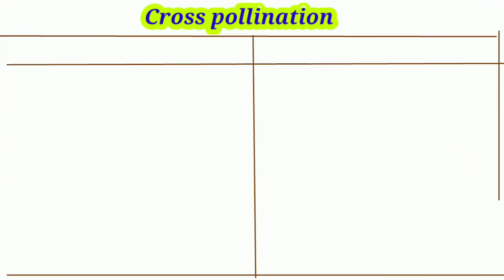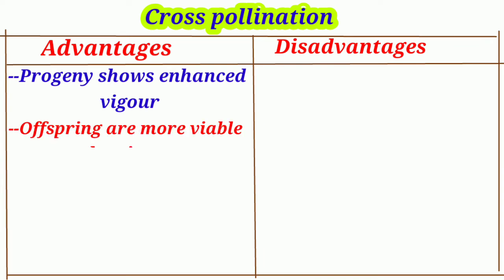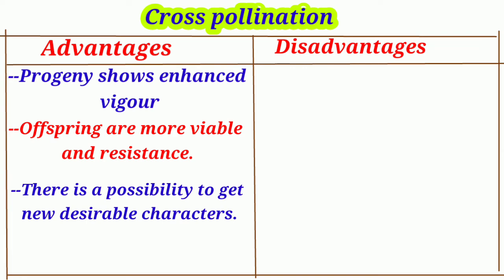Cross-pollination advantages: progeny shows enhanced vigor. Offspring are more viable and resistant. There is a possibility to get new desirable characters. It helps in evolution.